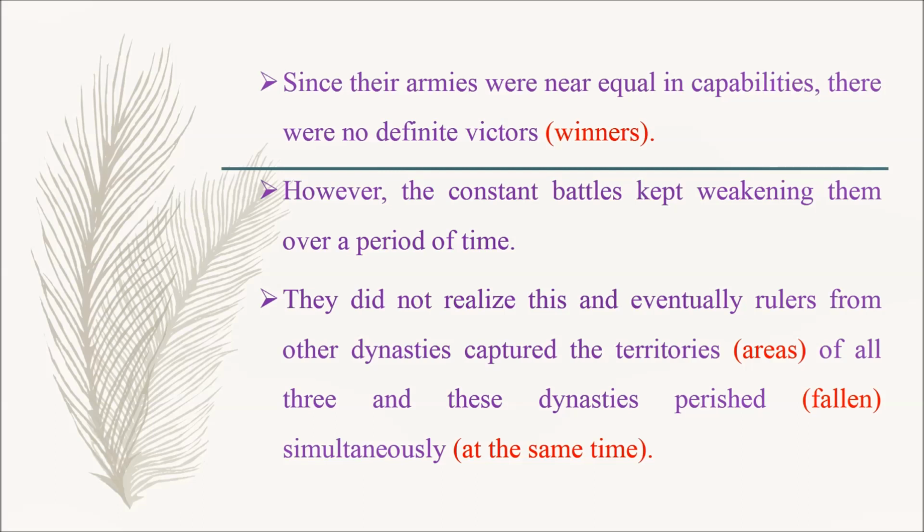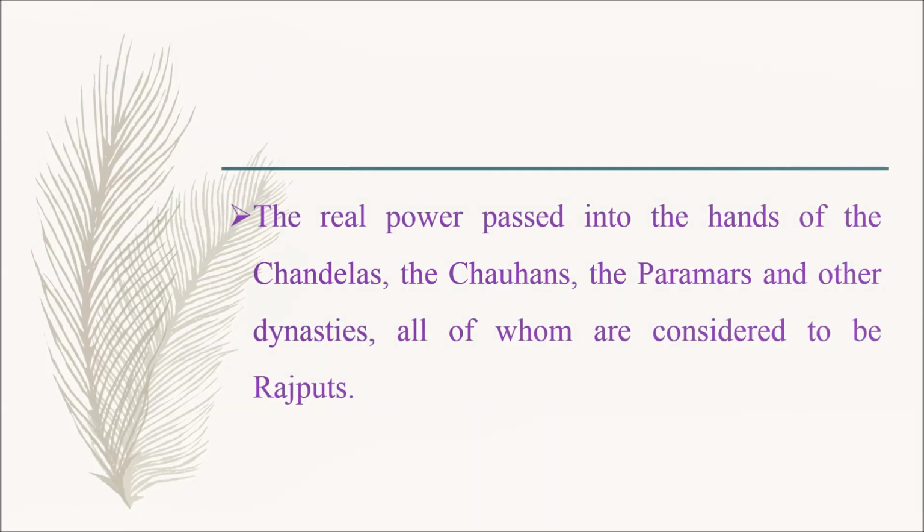Here, territories means areas of all three, and these dynasties perished, which means fallen simultaneously, which means at the same time. Finally, the real power passed into the hands of the Chandelas, the Chauhans, the Paramars, and other dynasties, all of whom are considered to be Rajputs.